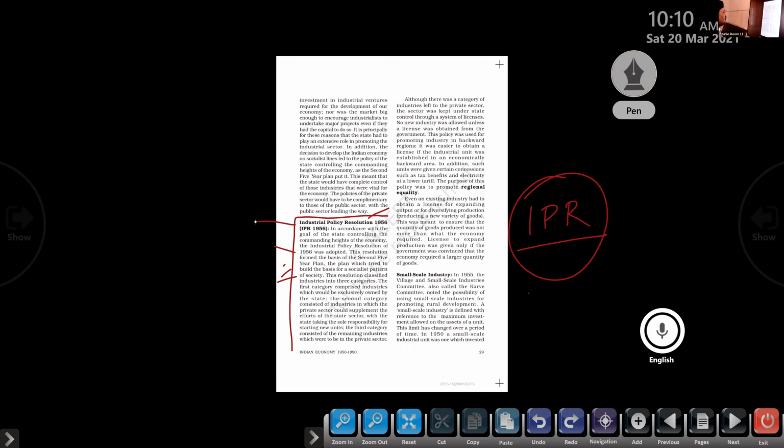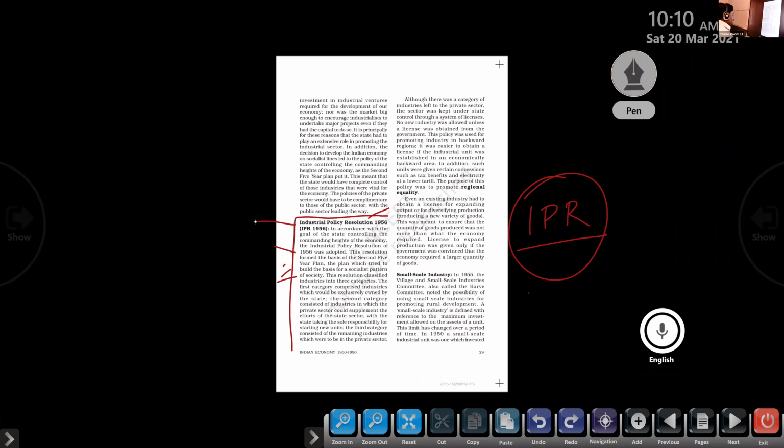So what are the objectives of industrial policy resolution? Okay, we are going to start that now. So here, see, this resolution classified industries into three categories.